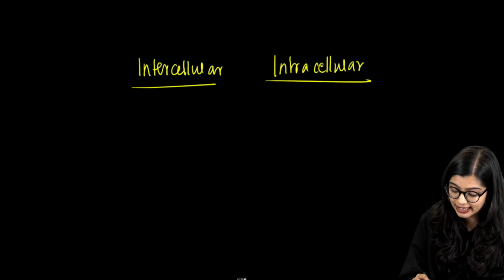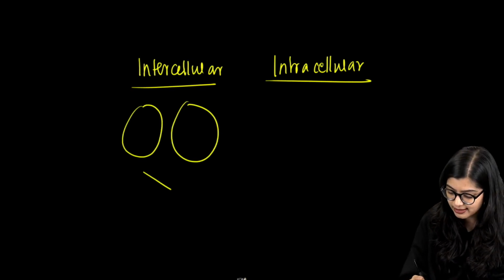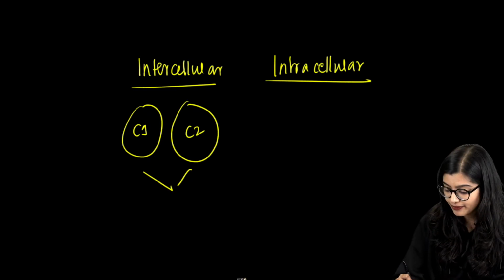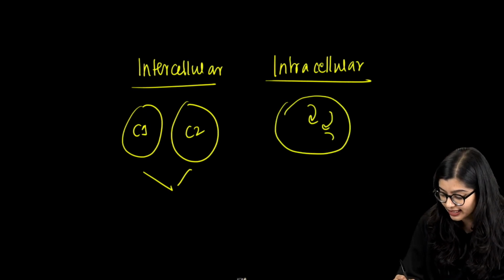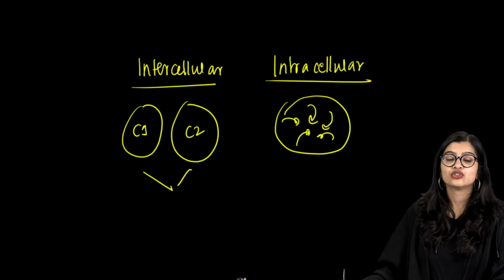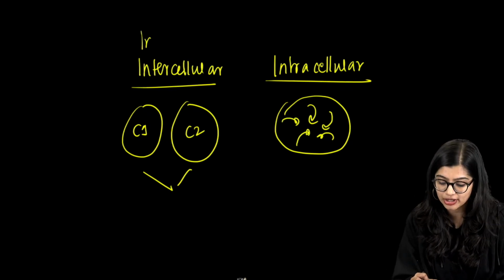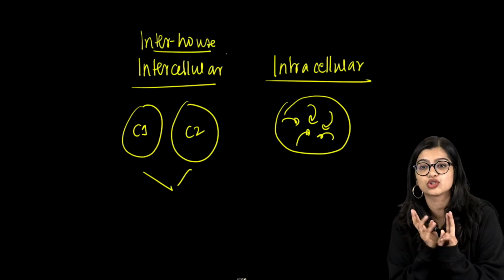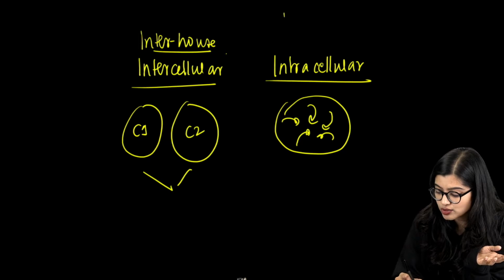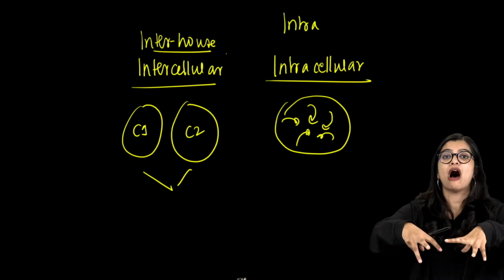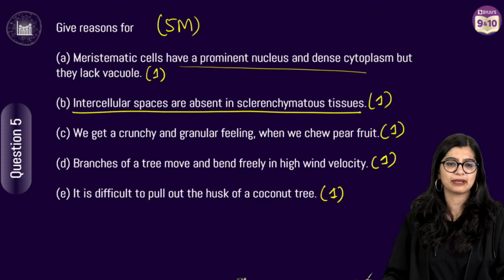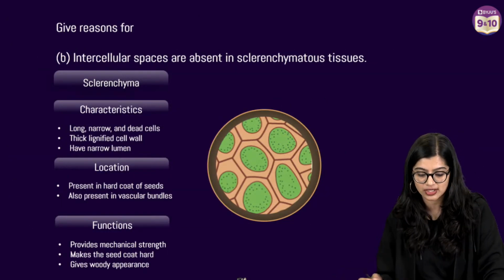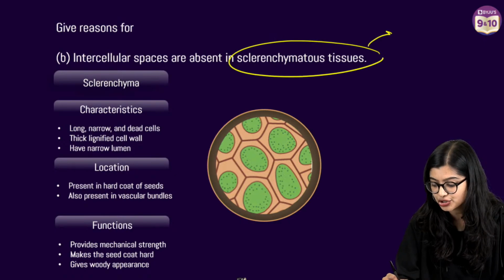Inter means between two cells. So if this is cell 1 and cell 2, this is intercellular, while intra means within the cell. When you say inter-house competition, it means it is between two houses in your school. Intra-house means the competition is happening within students of the same house. Easy peasy.